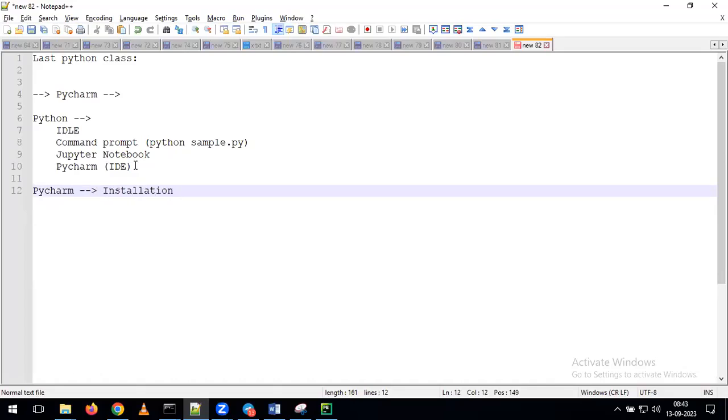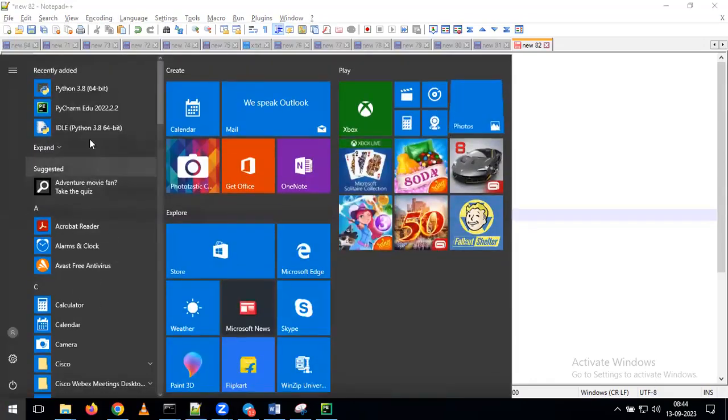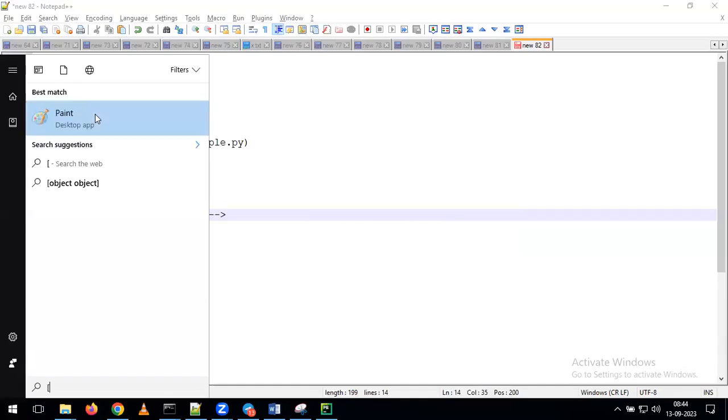If you completed the installation, please open PyCharm. Go here, click on the Windows Start button and just type PyCharm. Sorry, my voice is not good, and if there is any disturbance, please forgive me.